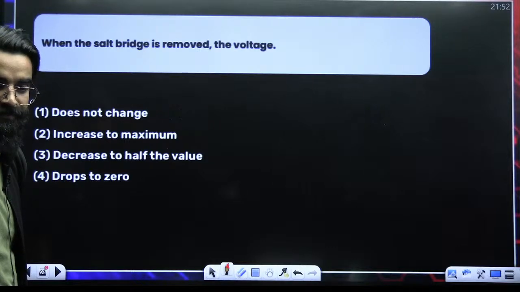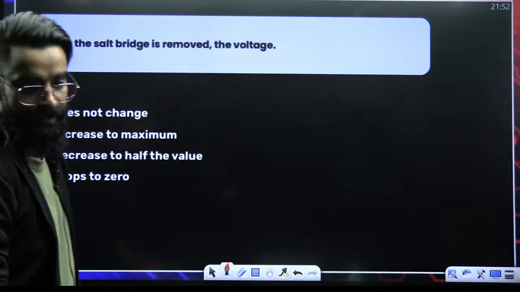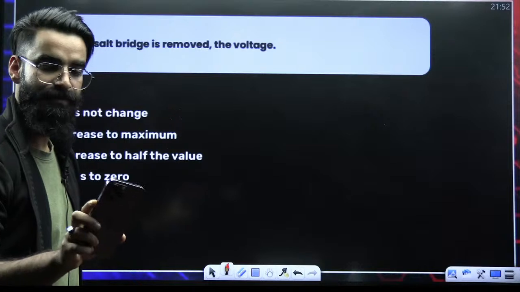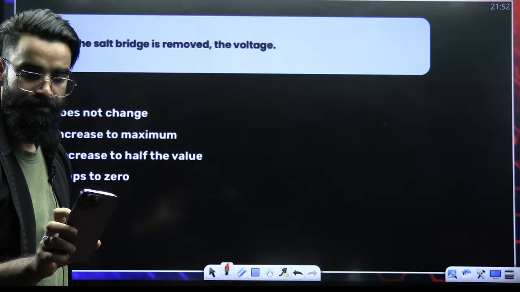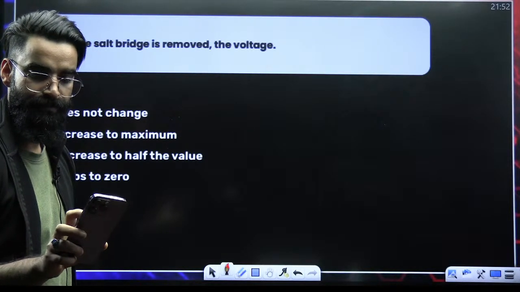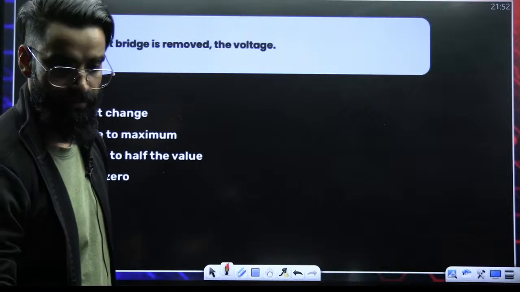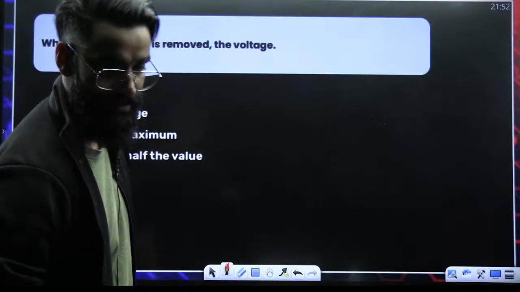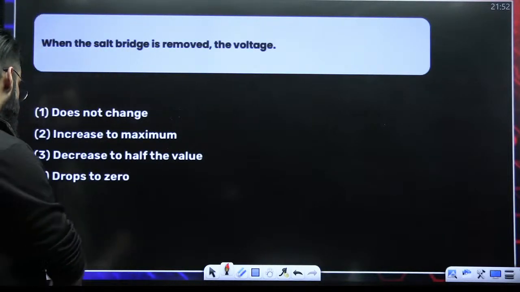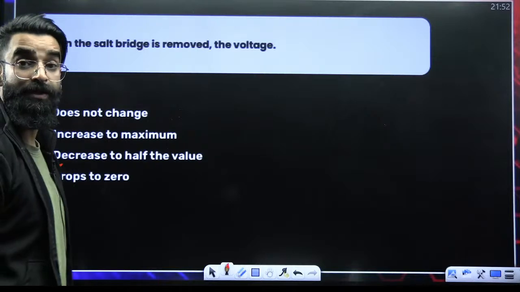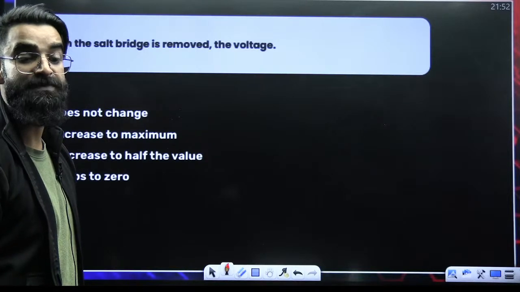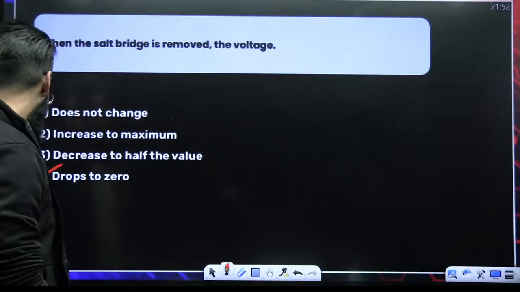Quick, people. Everyone. Perfectly done. When the salt bridge is removed, voltage drops to 0 and it stops working after some time. Okay?